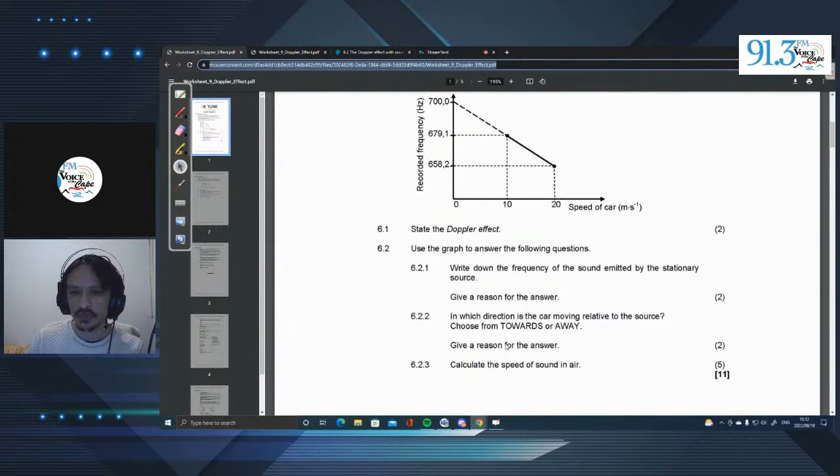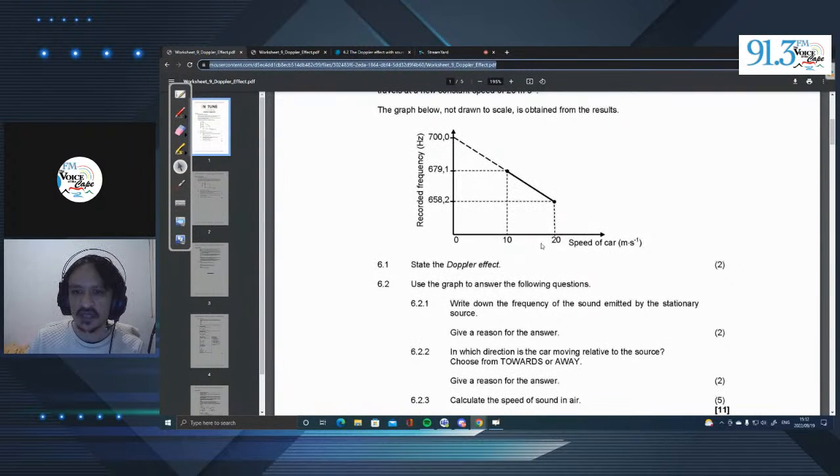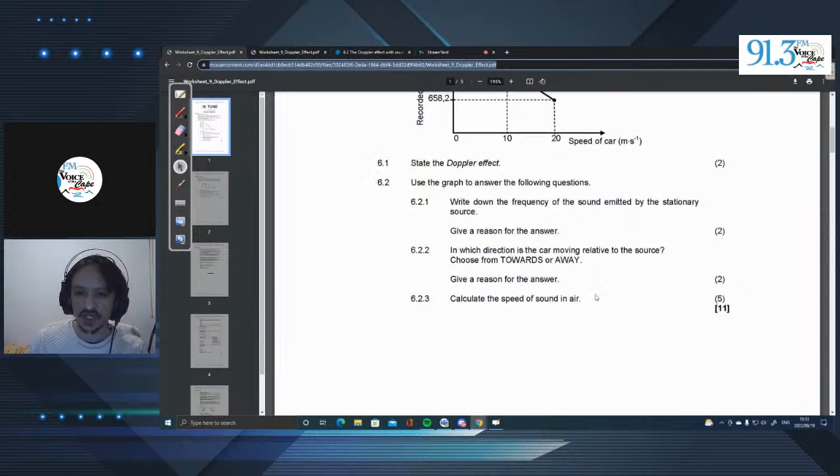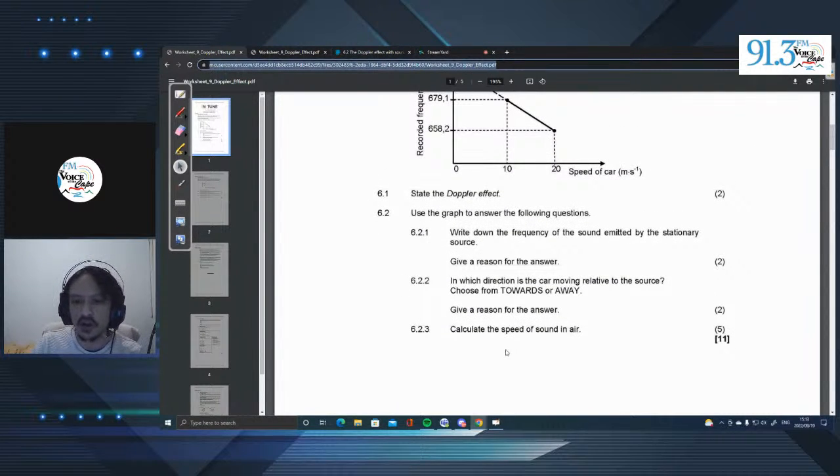6.2.2. In which direction is the car moving relative to the source? Choose from towards or away. Well, we have mentioned that the car is moving away from the source. And why is it moving away? How can we tell that? Well, because the frequency is decreasing as the car speeds up, which tells us that the car is moving away from whatever the source is. Now, the next question is calculate the speed of sound in air.